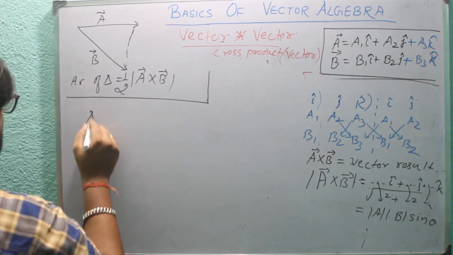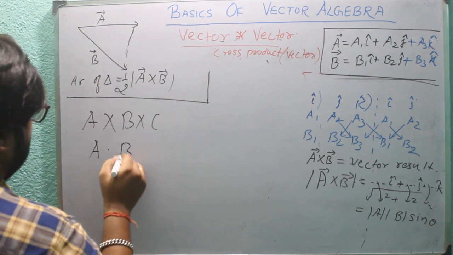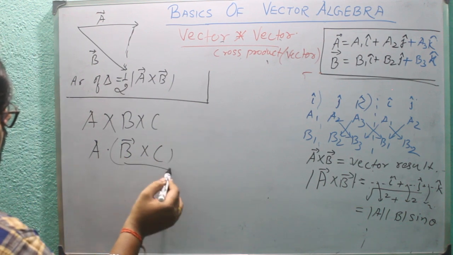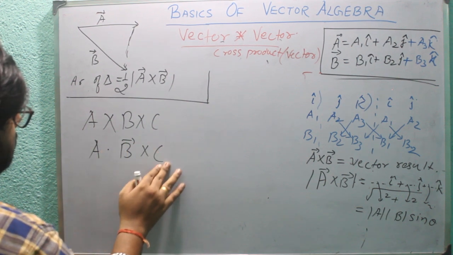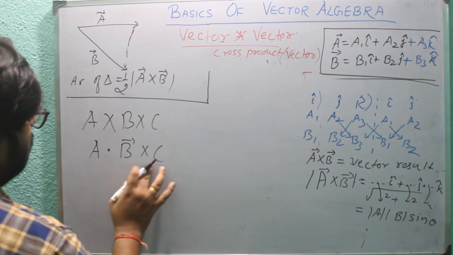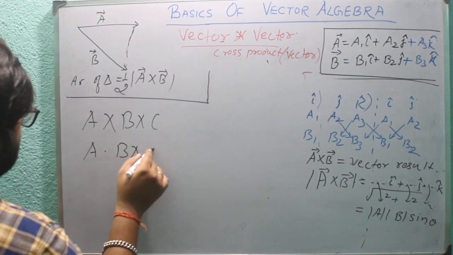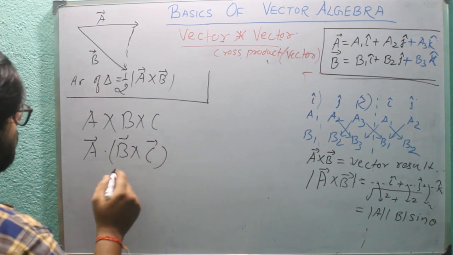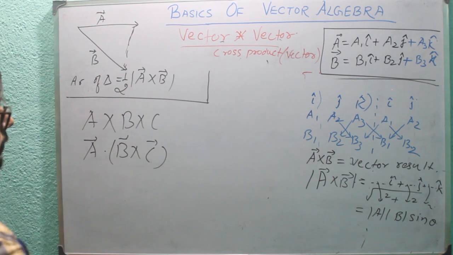Now a cross b cross c exists. A dot b cross c exists too. We can find b cross c first. Does a dot b cross c exist? Yes, because a is a vector, b is a vector, c is a vector, and the outcome of b cross c is a vector, so we can find a dot of it.